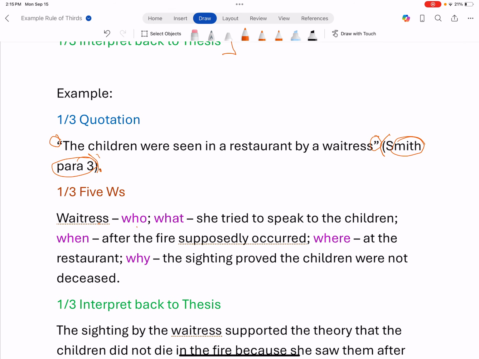The waitress. Who was it? The waitress. What was it about? She tried to speak to the children. When? After the fire supposedly occurred. Where? At the restaurant. Why? The sighting proved the children were not deceased.